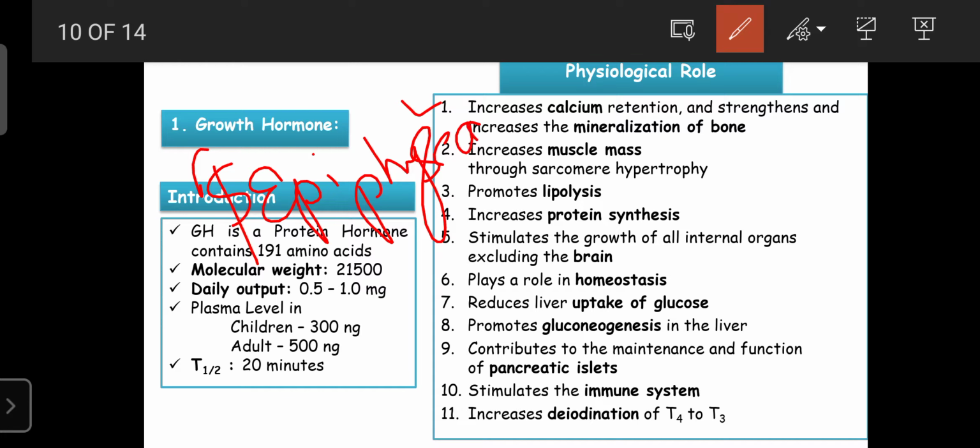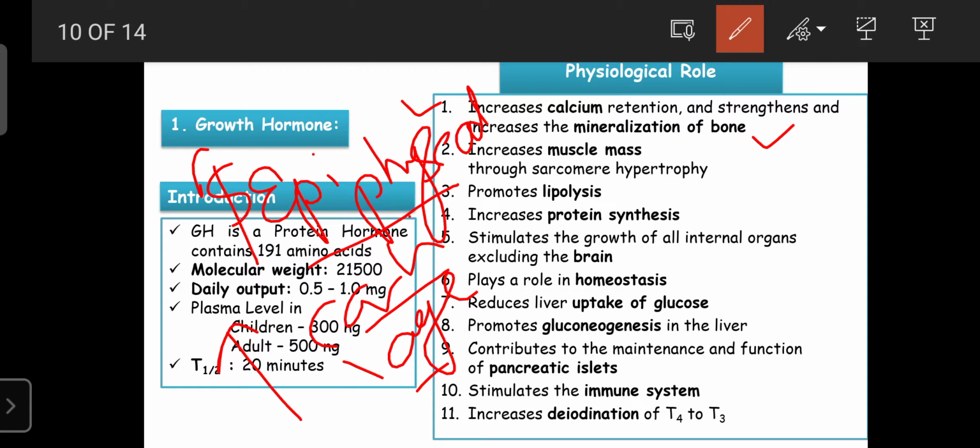The epiphyseal cartilage is one type of cartilage, a connective tissue, found at the head of the bone. Its function is to absorb minerals from the blood and it is involved in the development and strength of the bones. Here the growth hormone stimulates the functions of the epiphyseal cartilage. Due to that, it increases the mineralization of the bone. Then the height of the bone increases under the influence of the growth hormone.